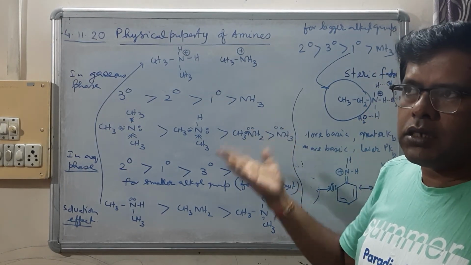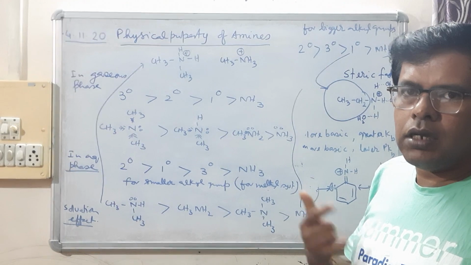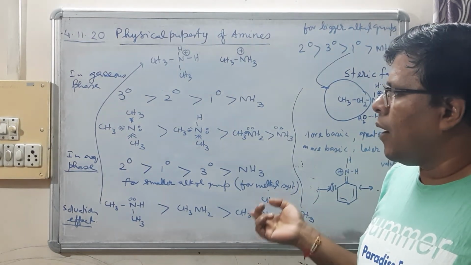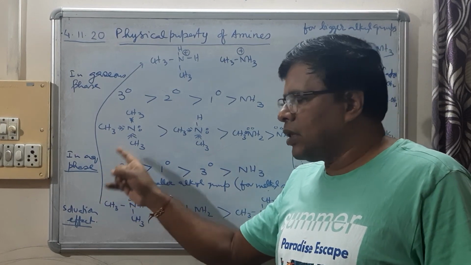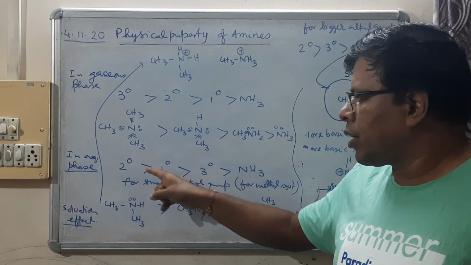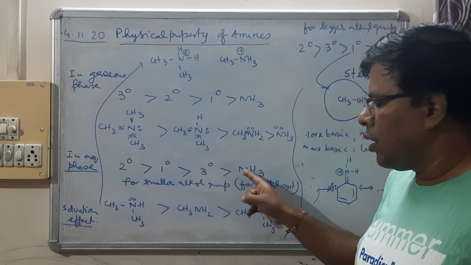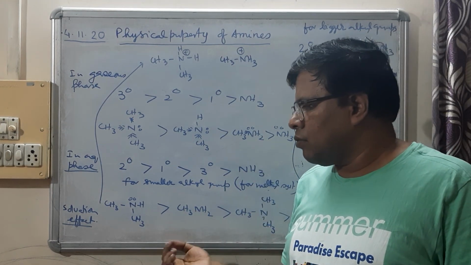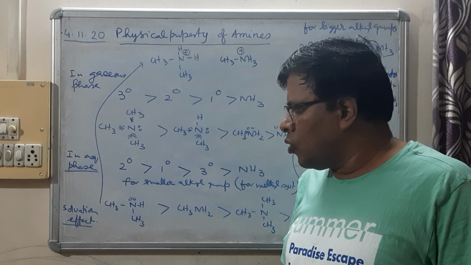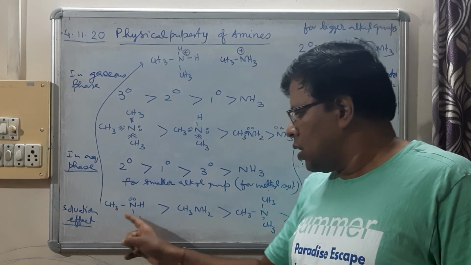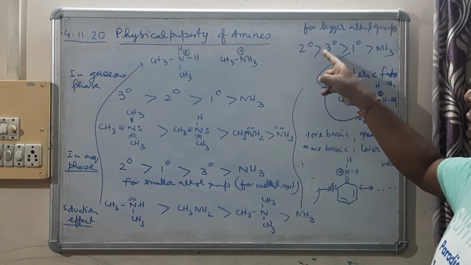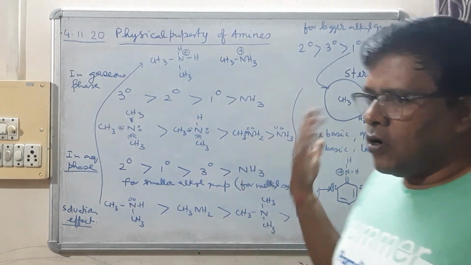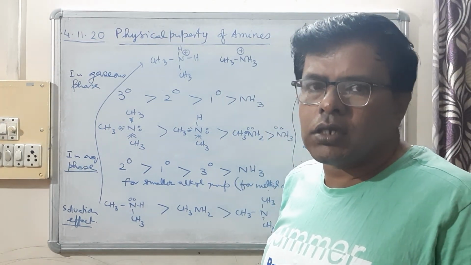For example, in gaseous phase, it is 3 degree greater than 2 degree greater than 1 degree greater than ammonia. In aqueous phase for methyl system, it is 2 degree greater than 1 degree greater than 3 degree greater than ammonia. And for still bigger alkyl groups in aqueous solution, it is 2 degree greater than 3 degree greater than 1 degree greater than ammonia.